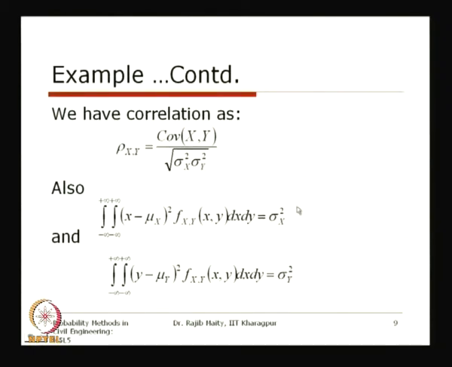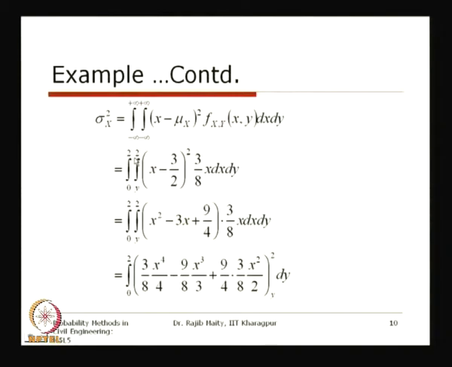So, we will get the variance of x. Similarly, we will get the variance of y if we follow this integration. We have to solve these two first, along with the covariance we already know, and then we can fit them in this equation to get the correlation coefficient.